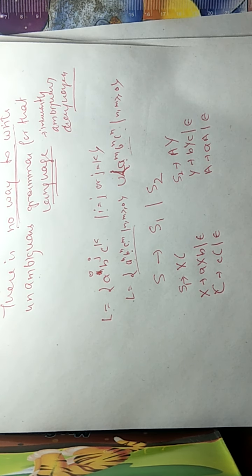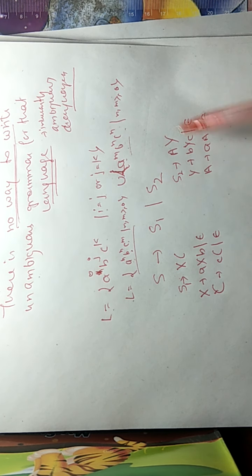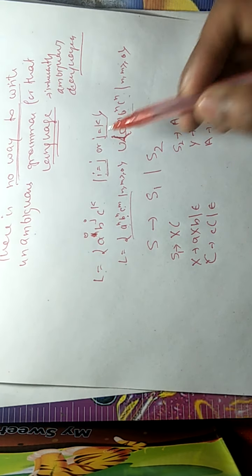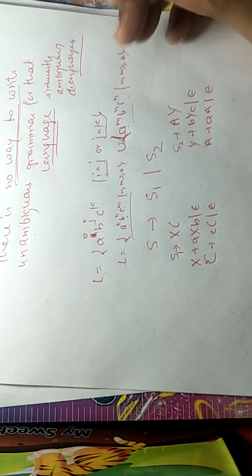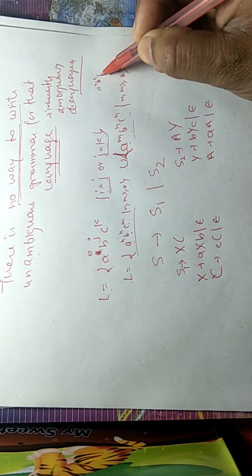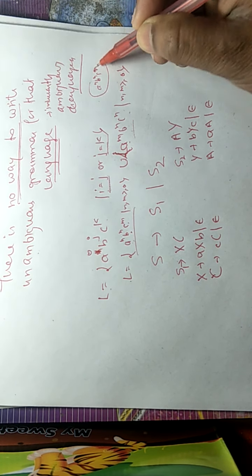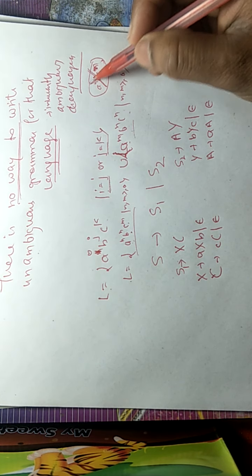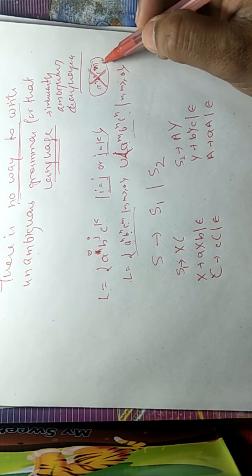So we already know there is no other way to write this particular grammar, because we cannot consider both cases at one time. If we consider both cases at once, it becomes a^n b^n c^n, and that is not context free. We cannot write a CFG for a^n b^n c^n.